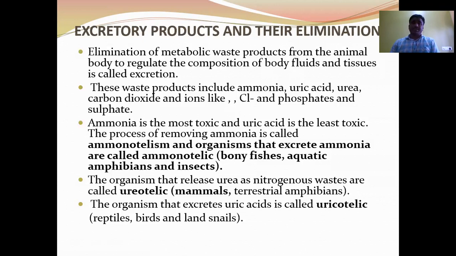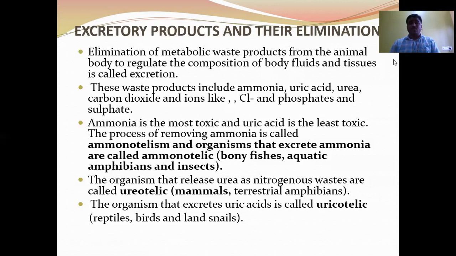Based on excretory products, animals are divided into three types: ureotelic, uricotelic, ammonotelic animals. First, ureotelic animals. The animals which excrete nitrogenous waste products in the form of urea are called ureotelic animals. The animals which excrete uric acid as their principal nitrogenous waste product are called uricotelic. The animals which excrete ammonia as their principal nitrogenous waste product are called ammonotelic.